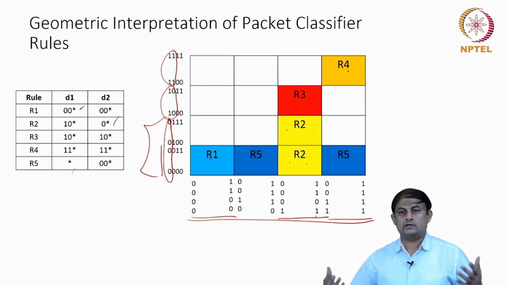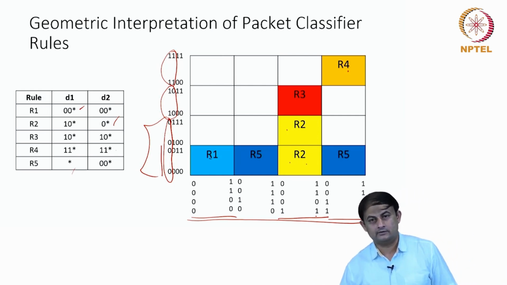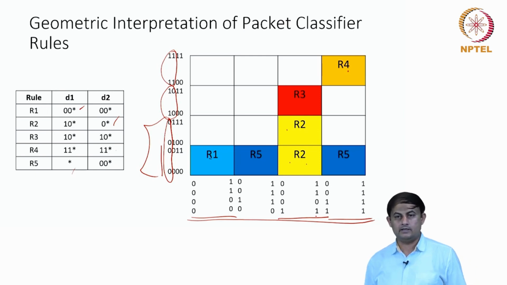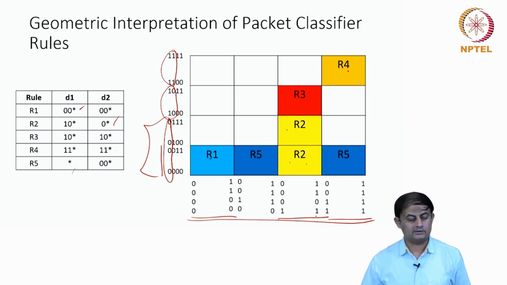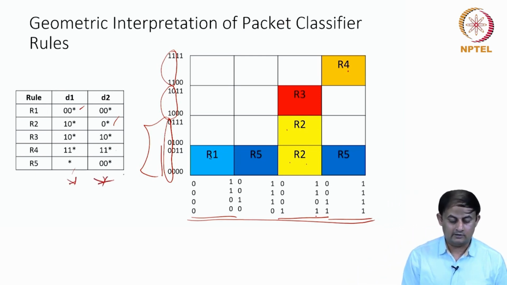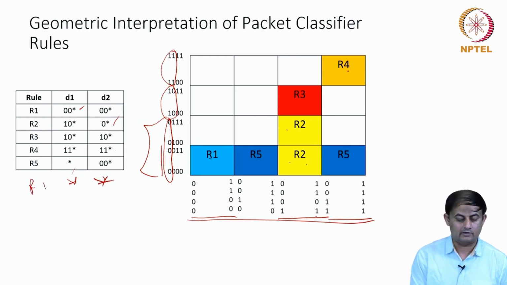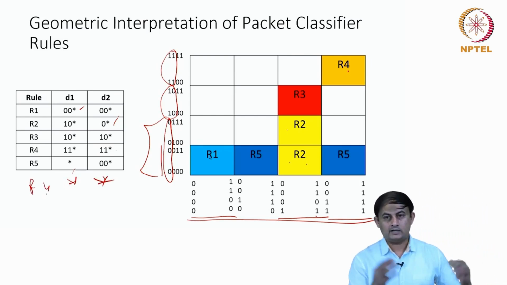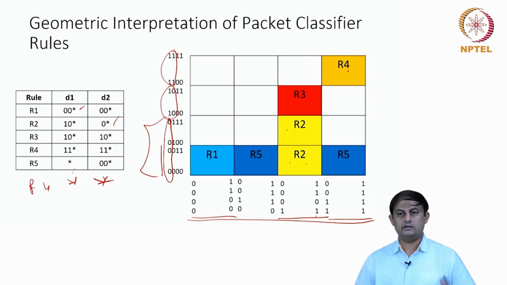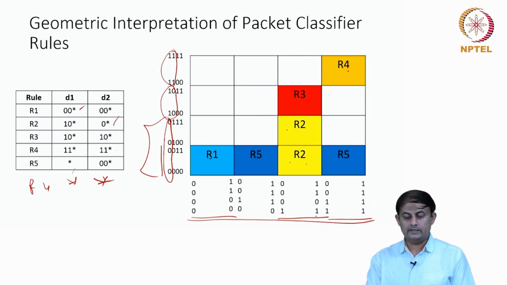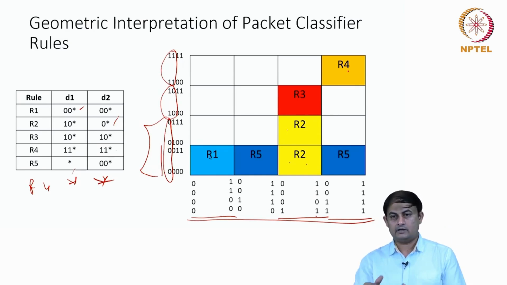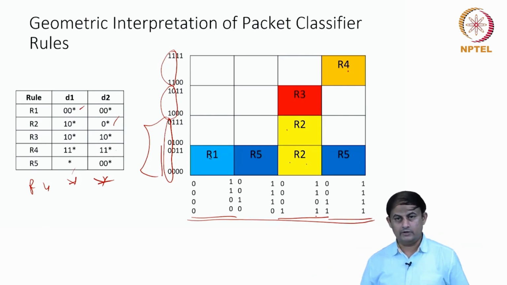So this classification is not complete, meaning for all combinations of the values that you can find, you don't have the labeling done. So normally, in order to make this complete, what we do is add a rule which is more generic, something like this, that we call R6, and star, anything, doesn't matter. Once I do the labeling for the rules R1 to R5, they are already there. All remaining boxes are now labeled with the rule R6. So that's how the classifier is made complete. If every box is labeled, then the classifier is said to be complete.